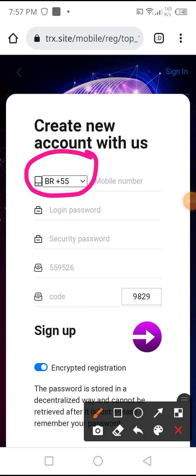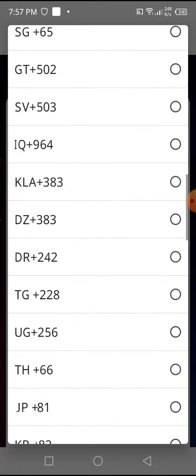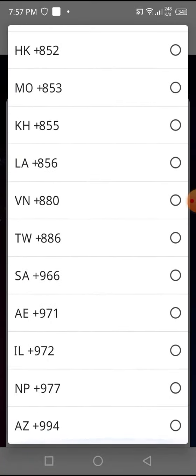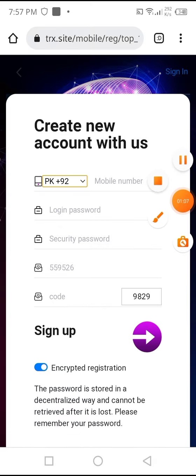You can see that here is our country code. It is necessary to put the correct country code for the country in which you are living. For example, I live in Pakistan, so I search for Pakistan, and you can see your code. I search and click on PK.